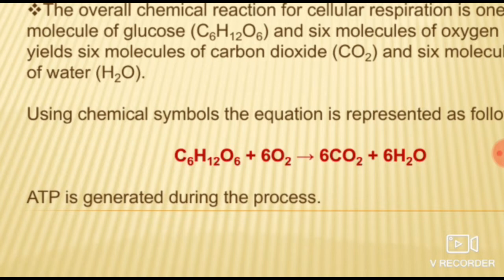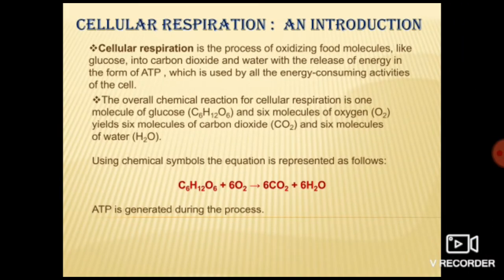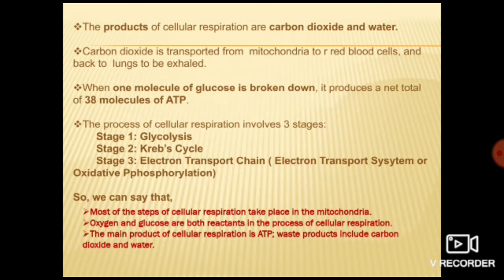What does it mean? This reaction shows that only one molecule of glucose, that is C6H12O6, is oxidizing in the presence of 6 molecules of molecular oxygen, and at last it produces 6 molecules of carbon dioxide and 6 molecules of water along with the production of ATP. Got it? Clear? So by this reaction we come to know that there are two waste products, carbon dioxide and water.